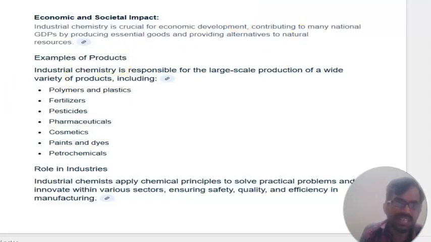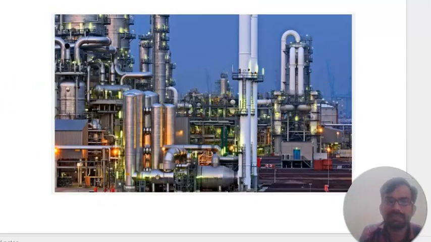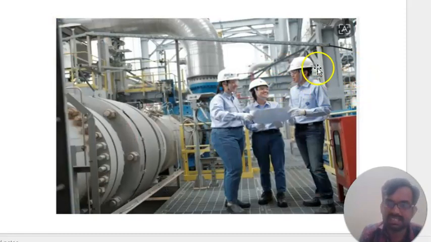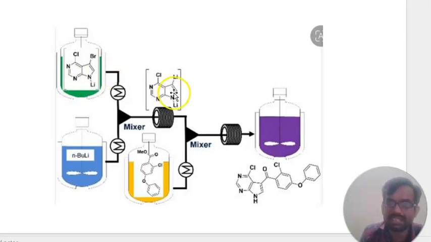Then you can see a few of the images here. What are the industrial chemistries? You can see this refining industries. That's one of the pictures I took from Google, and you can see here what role chemistry has in making this. You can see from the starting reactant how it is forming product, the mixing up of the catalyst and these things, from the figure.